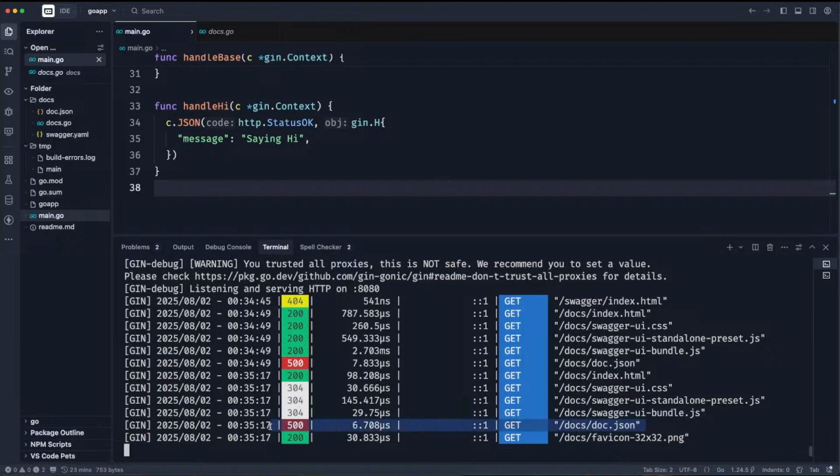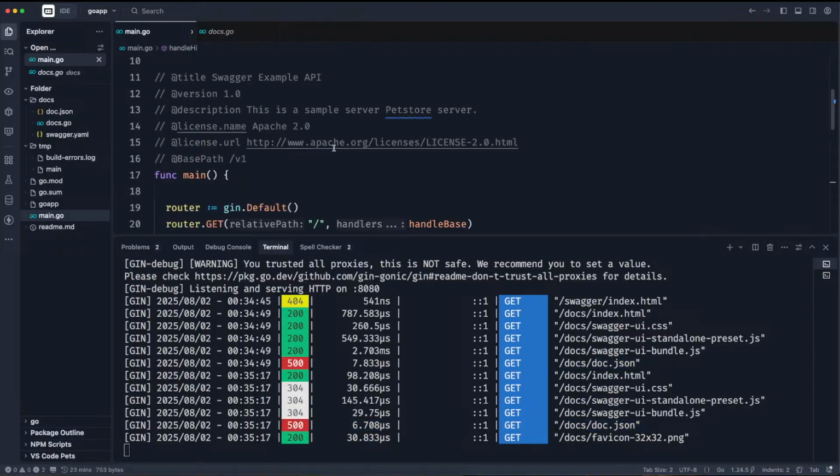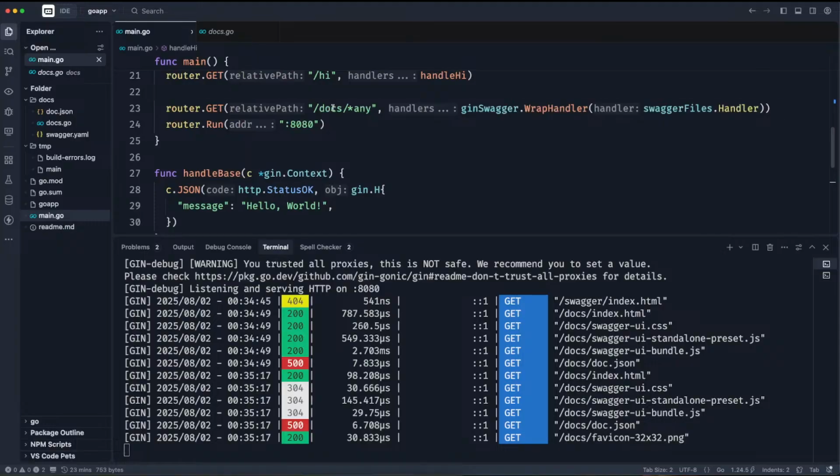So it didn't see this. The idea is that all these are available.